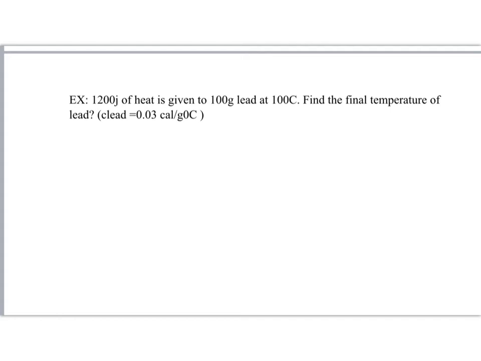1,200 joules of heat is given to 100 grams of lead at, it should be, 10 degrees centigrade. Find the final temperature of lead. The specific heat capacity is given as 0.03 calorie. As it is given in calories, I should convert joules into calories. So 1,200 joules over 4 is equal to approximately 300 calories.